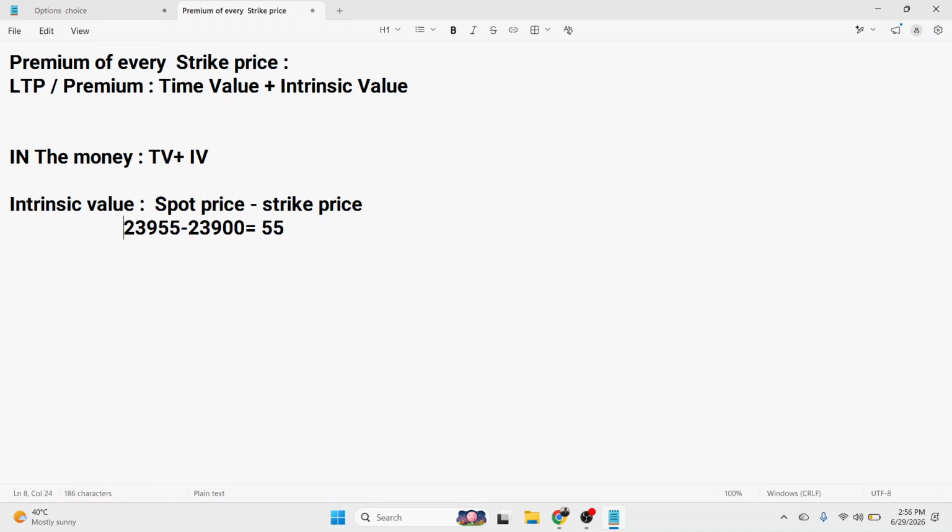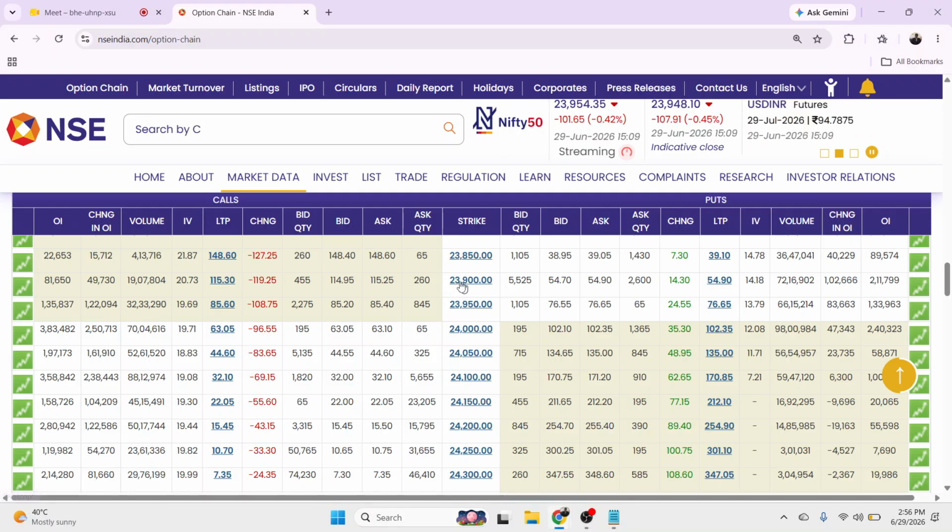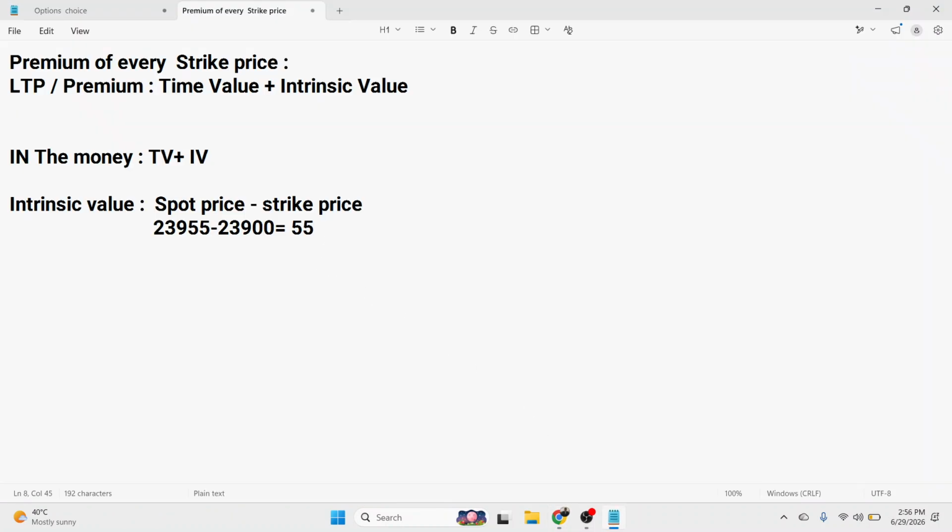So if I purchase a call of this strike price and the market expires at this level, I will get the benefit of 55 rupees. This 55 rupees is the actual value, or intrinsic value, of the strike price. But if you see at this level, the premium is 115. So what is the additional amount? This additional amount is known as the time value.